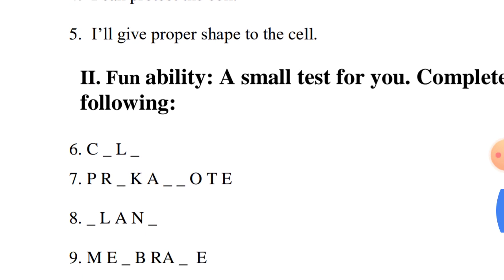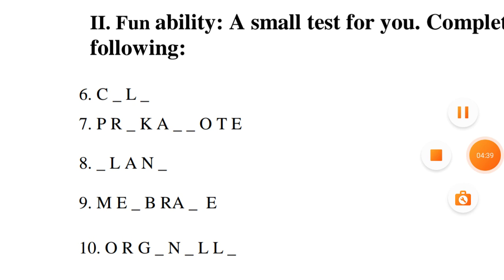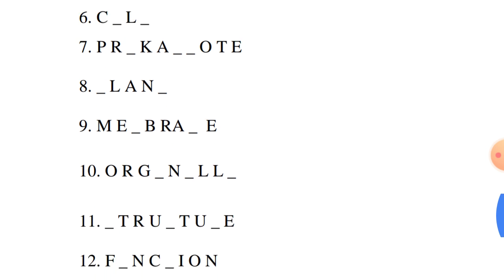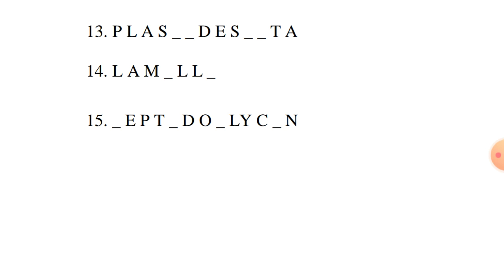Fun ability, a small test for you. Complete the following. These are also all important biological terms based on these 4 classes I have given. You have to find out your ability. Okay, in hard words. So, C dash L dash. Like that I have given nearly 7 questions. I hope this worksheet is easy for you, you will be able to complete.